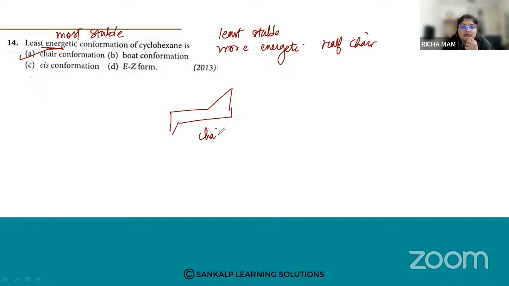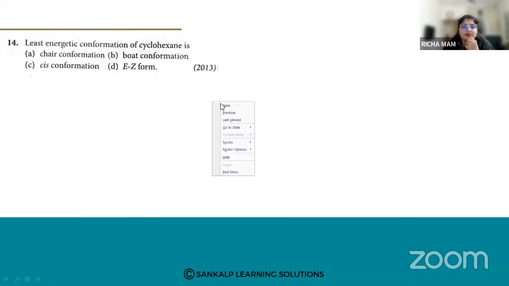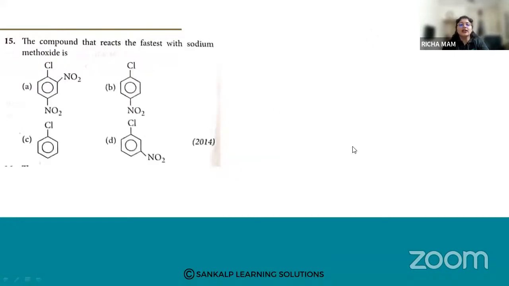So remember this: least energetic means more stable, and least stable means more energetic. So the least stable will be your half chair. Understood? Don't forget. So the most stable will be your chair form. Yes, option number A. Very good. Okay, let us go for the next one. The compound that reacts fastest with sodium methoxide is. So which compound will react fastest with sodium methoxide?